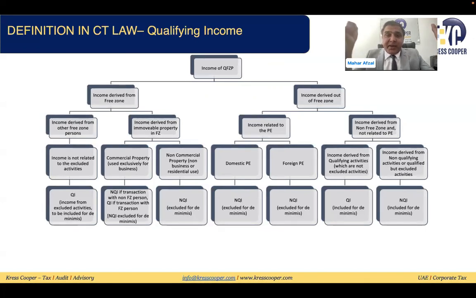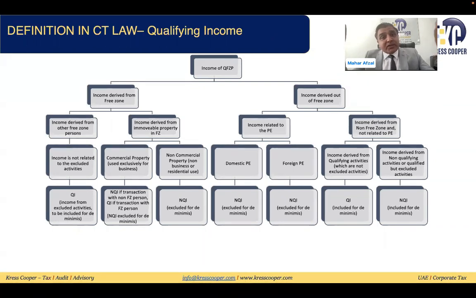From there, the person is generating income. So income of that qualifying person will be considered qualifying income. It will be subject to tax at 0%, except the income from the excluding activities. We will discuss what are the excluding activities. You just keep in mind, law is not asking here qualifying and non-qualifying activity. Law is simply asking all activities, income from all activities will be 0% except the income from the excluding activities.